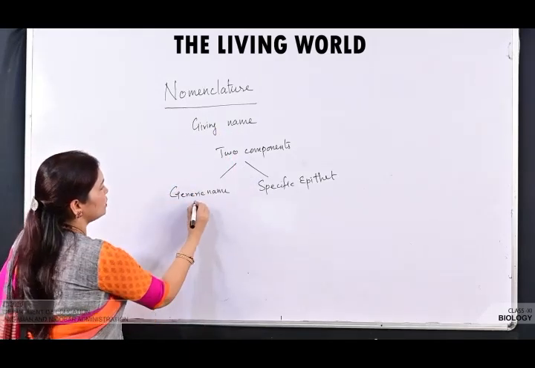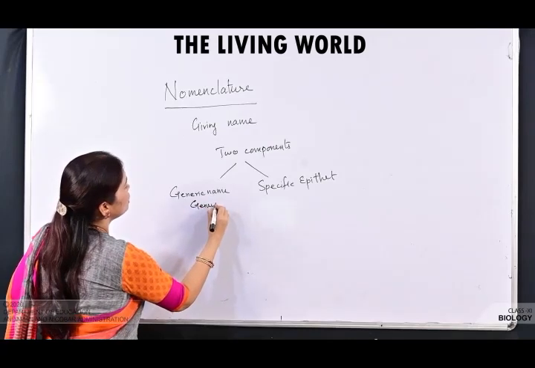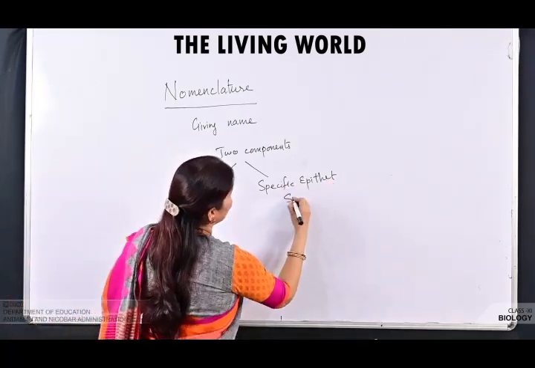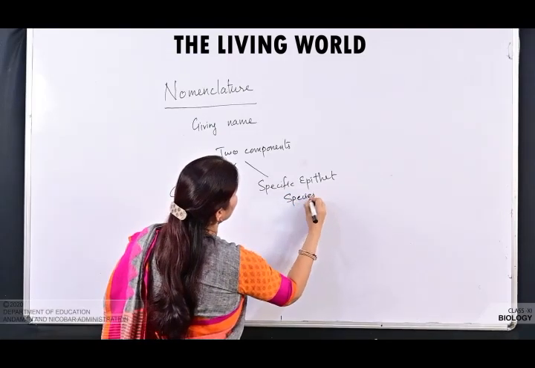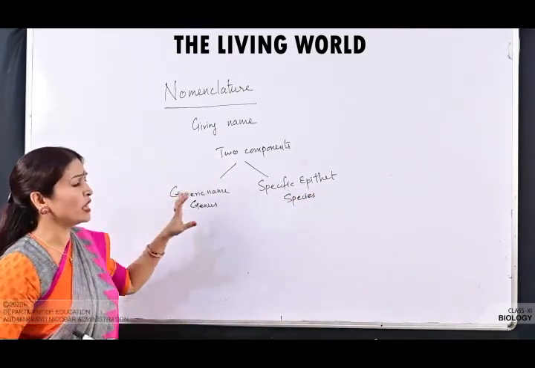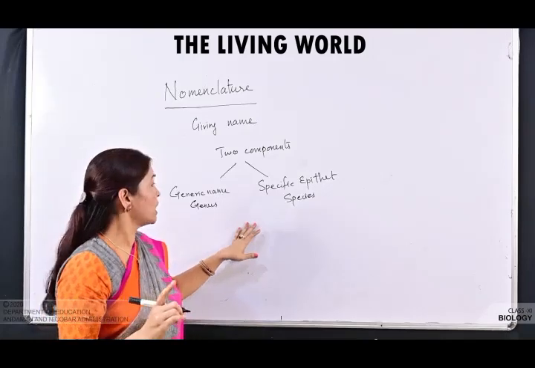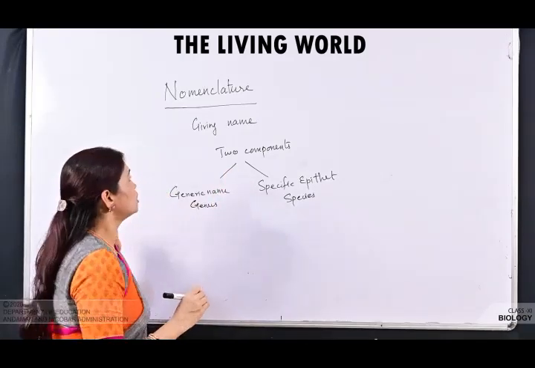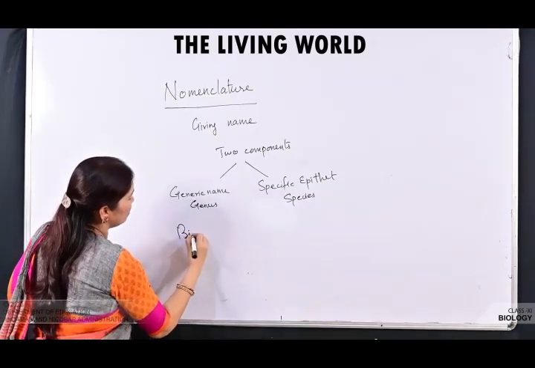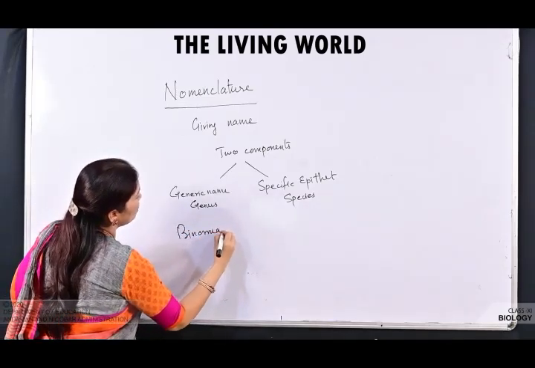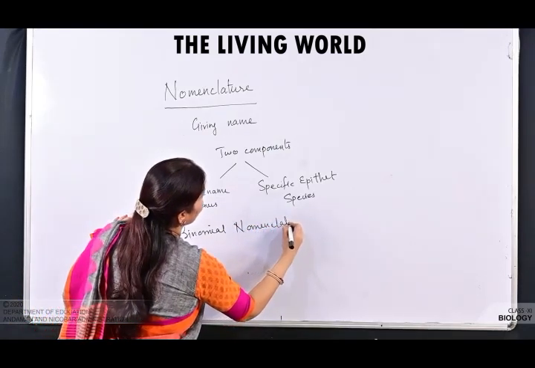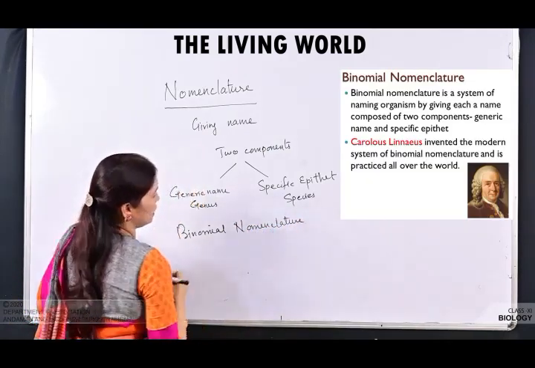Generic name, which is also known as genus, हम इसको genus बोलते हैं. Specific epithet, species. Okay. So each name has two components, and the system of providing a name with two components is known as binomial nomenclature.